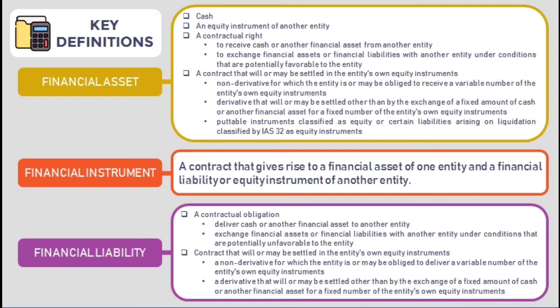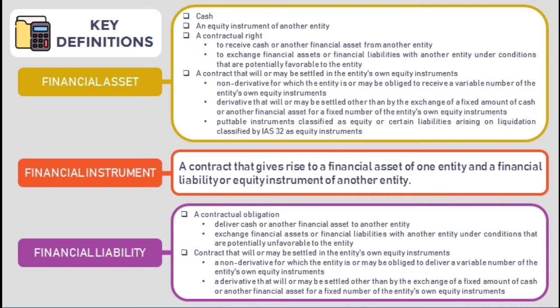When do you have the right to receive a financial asset? If you buy a debt instrument, when you buy a bond, you debit that investment and credit cash. What happened is, you bought a bond, and by buying a bond, that gives you the right to receive cash. It could be a contractual right to exchange financial assets or financial liabilities with another entity under conditions that are potentially favorable to the entity.